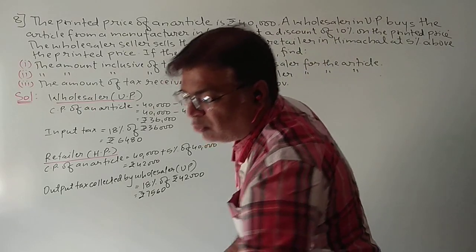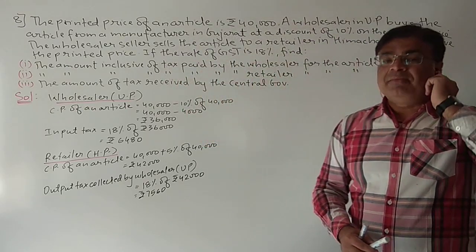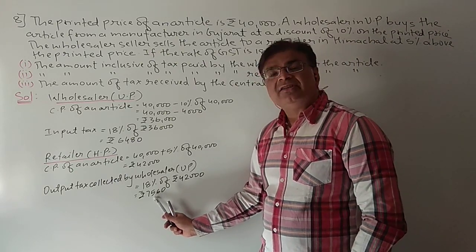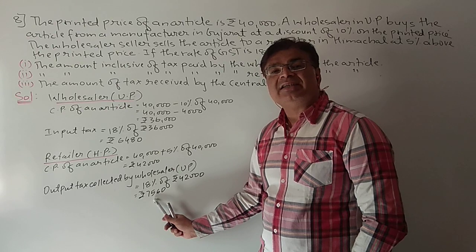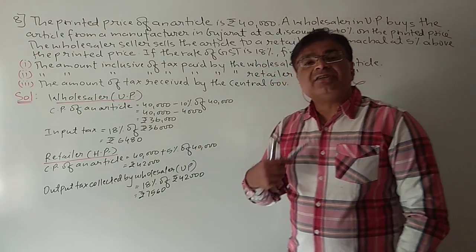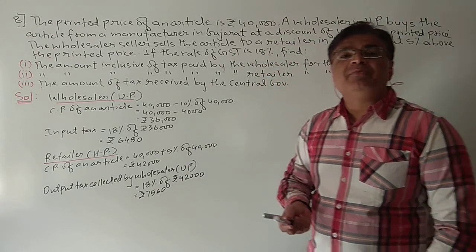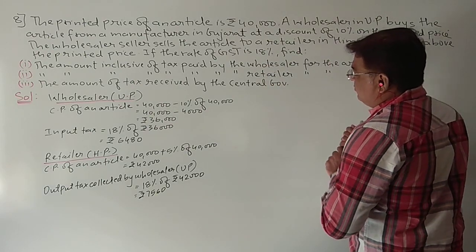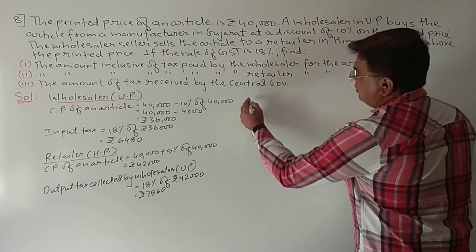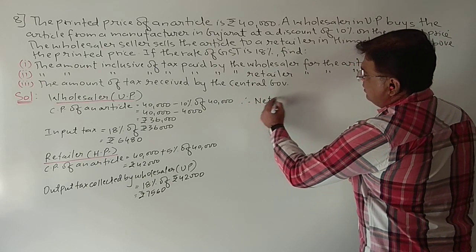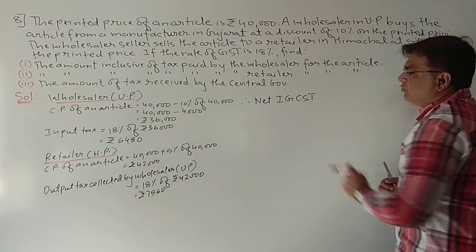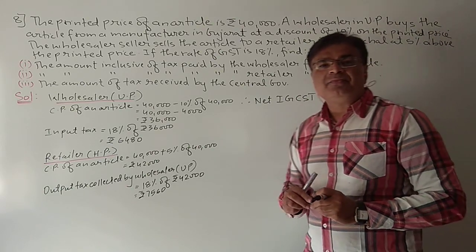How much output tax is collected by the wholesaler? That is 7,560. So what is the net IGST payable by the wholesaler to the government? We will find that. Therefore, net IGST. Why, students, IGST?